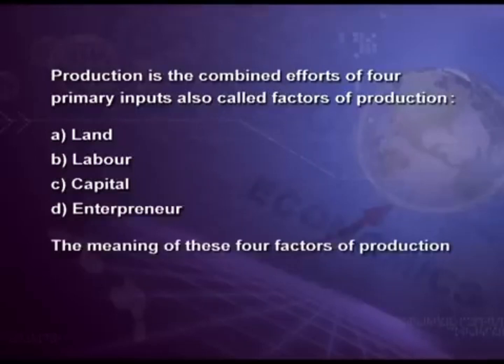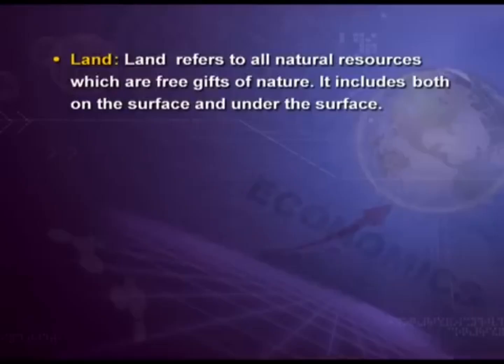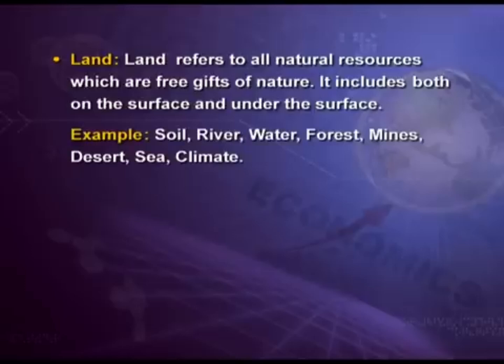Let's throw some light on the meaning and functions of these four factors of production. Starting with land. Land refers to all natural resources which are a free gift of nature. Land includes both what is on the surface and under the surface. Example, soil, river, water, forest, mines, desert, sea, climate, etc. All these form part of land.